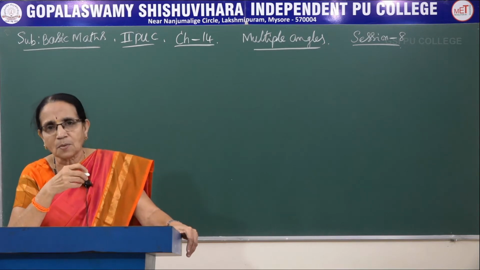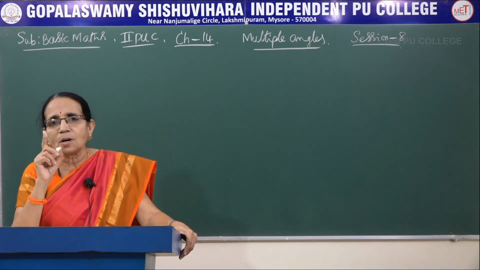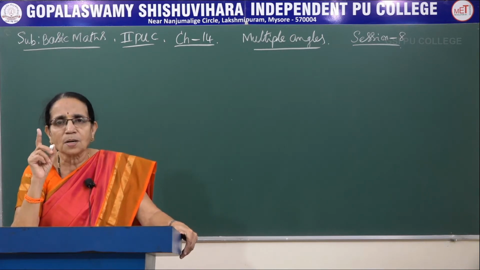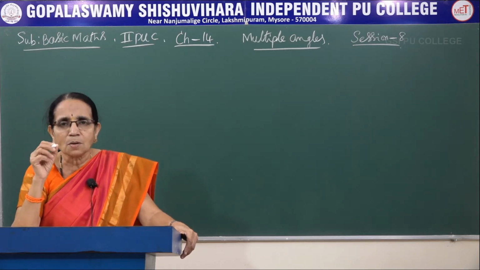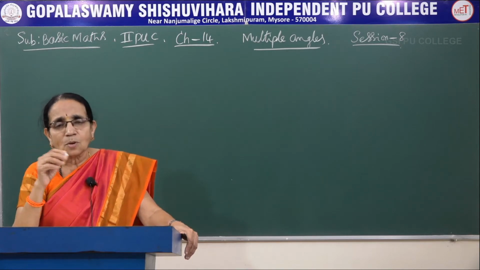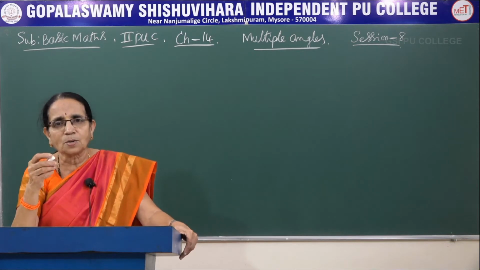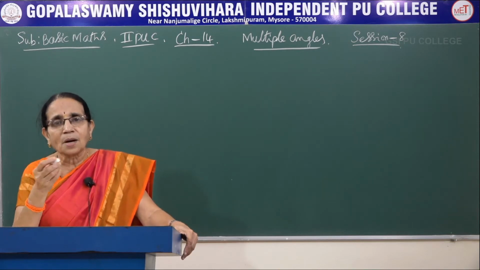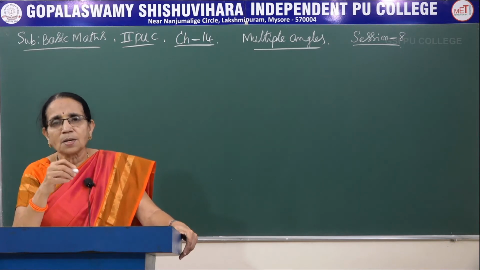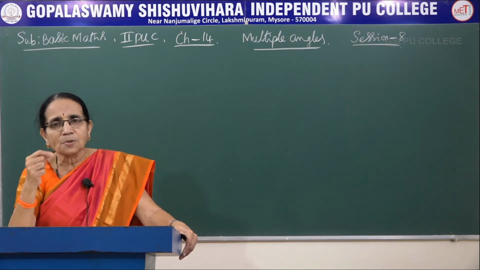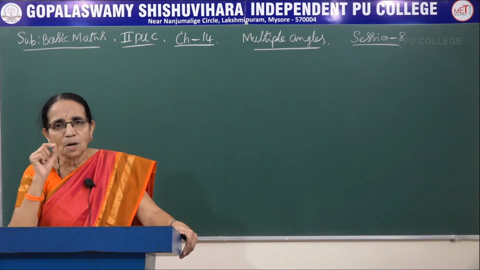These are the 5 derivations we had done in the previous session, and also that cos 2A has 3 formulae. One is cos square A minus sin square A, the other is 1 minus 2 sin square A, the third being 2 cos square A minus 1. The last 2 formulae can be rewritten so that sin square A and cos square A can be written in terms of the multiple angle cos 2A, that is, the power of sine or cosine can be expressed in terms of the multiple angle cos 2A.